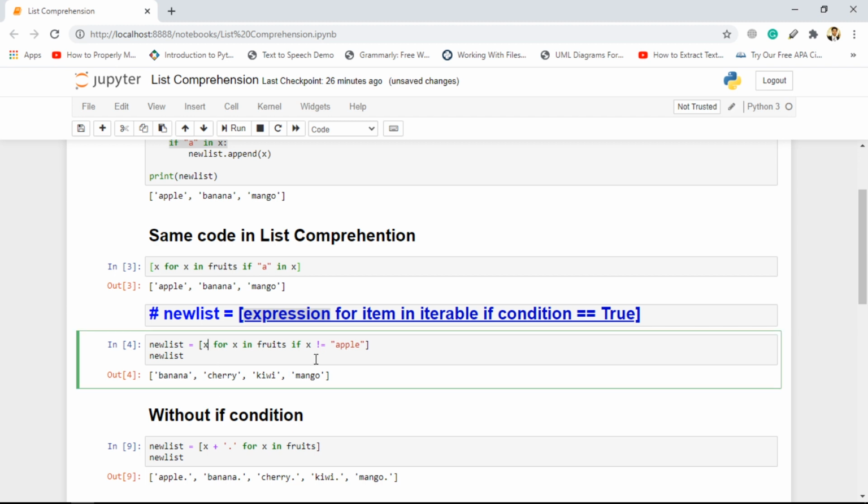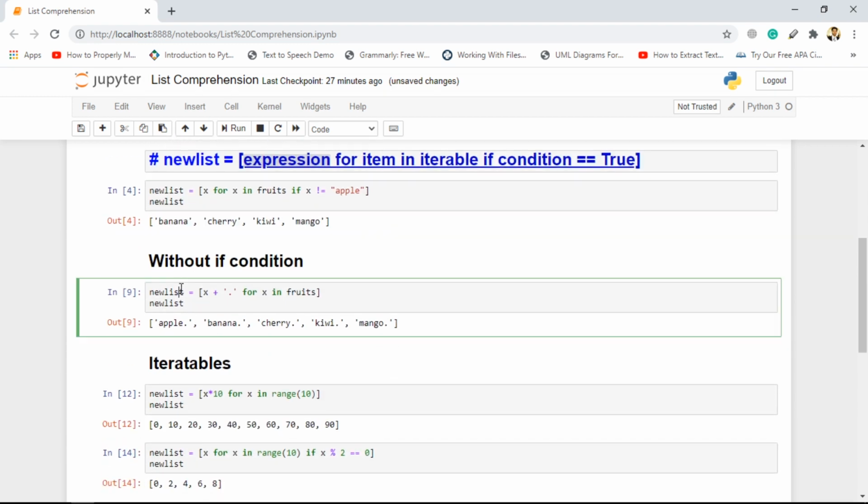One thing more: if this condition is true, then the current element of the list will be considered for the final list. The other thing we can do is simply manipulate its value as well. It's not a necessity that if we are getting apple from the list, then we must put the apple in the final list. We can do whatever we want.